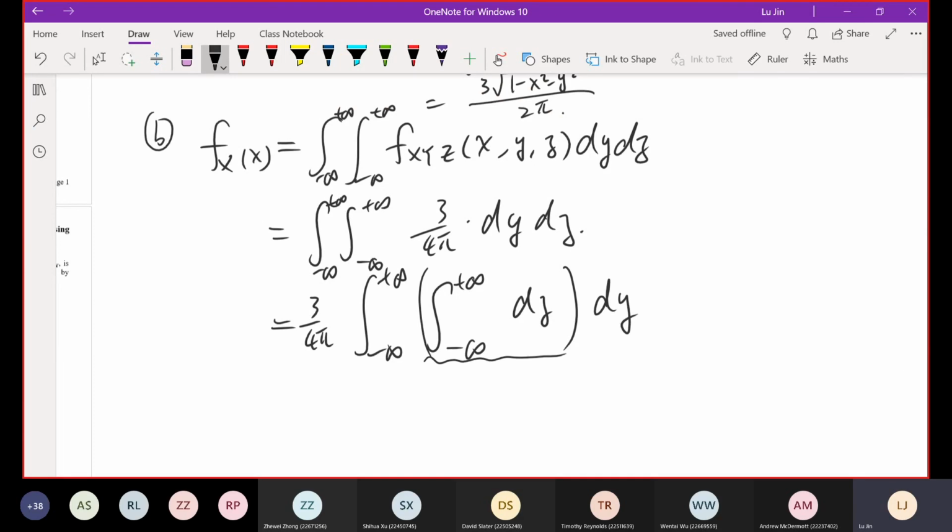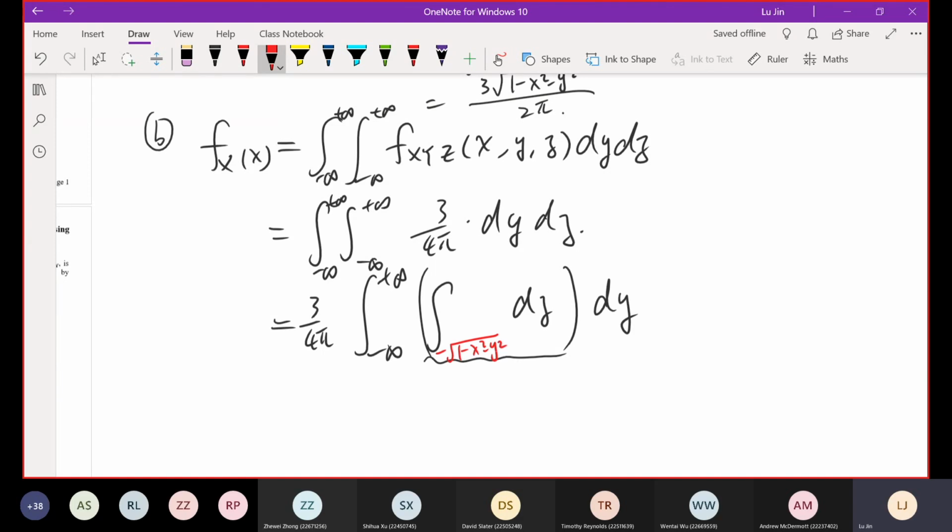So far this integration makes sense in terms of mathematics, but regarding this particular question, the boundary of z is still the issue. You can't go from negative infinity to positive infinity for this unit size ball. So here, we need to change the boundary to what we have discussed. In the previous question, we mentioned that it should be negative square root of 1 minus x squared minus y squared, because you are focusing on z temporarily.